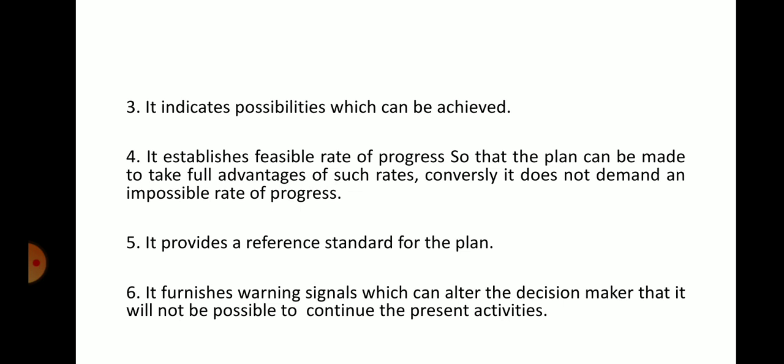See, in the first month I can go for 1000 tons. In the second month I can go for 1200 tons. In the third month I can go for 1400 tons. This is called the feasible rate of progress, so that the plan can be made to take full advantage of such rates. Conversely, it does not demand an impossible rate of progress.